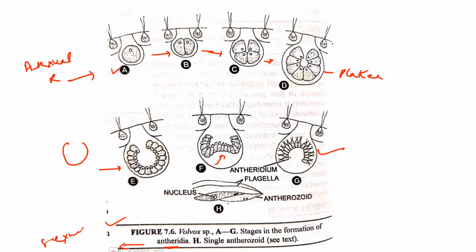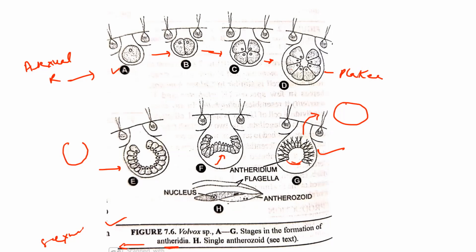After the inversion, the newly formed colony escapes out from this pore and develops a new Volvox colony. All the stages are the same in the formation of antheridia, which is the male organ of Volvox and helps in fertilization.